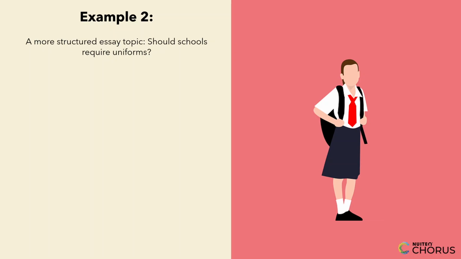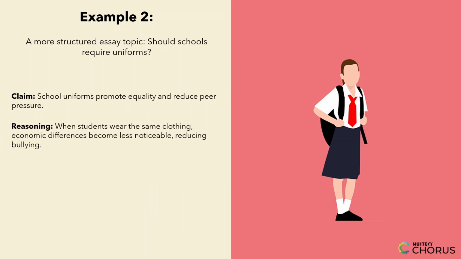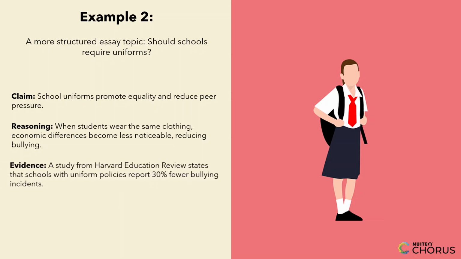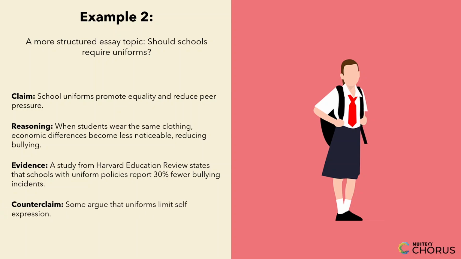Now, let's apply this to a more structured essay topic. Should schools require uniforms? Claim, school uniforms promote equality and reduce peer pressure. Reasoning, when students wear the same clothing, economic differences become less noticeable, reducing bullying. Evidence, a study from Harvard Education Review states that schools with uniform policies report 30% fewer bullying incidents. Counterclaim, some argue that uniforms limit self-expression. Rebuttal, students can still express themselves through accessories, hairstyles, and after-school activities.